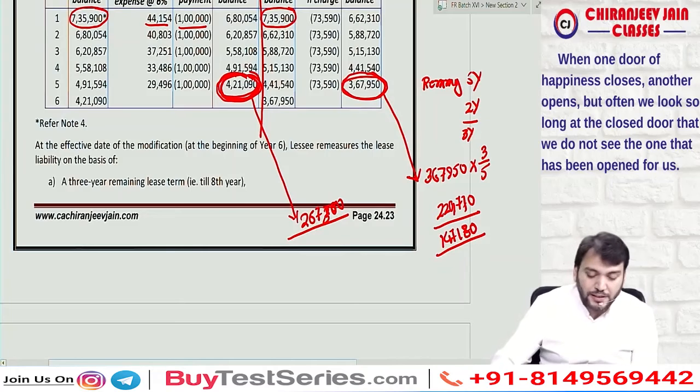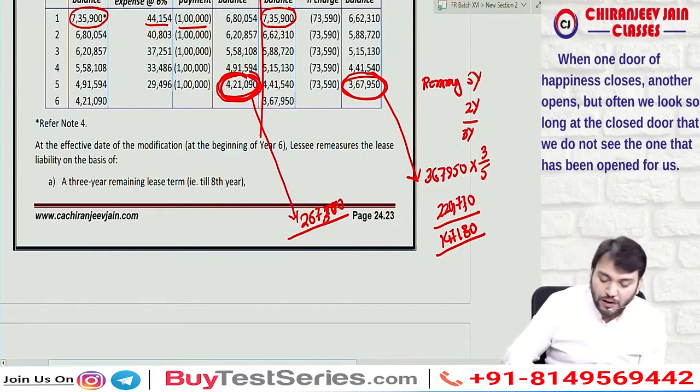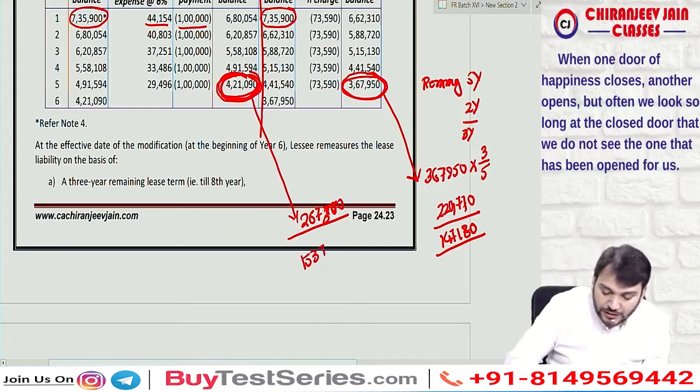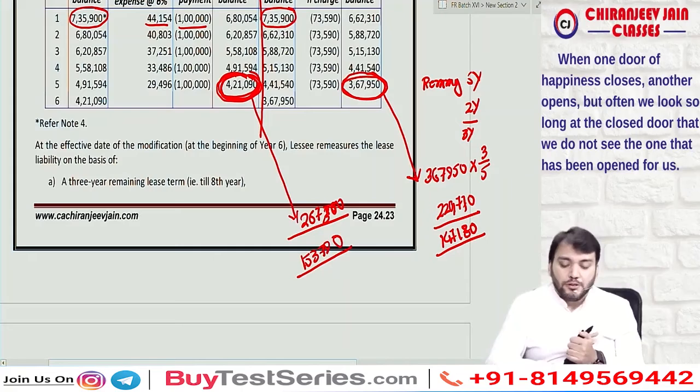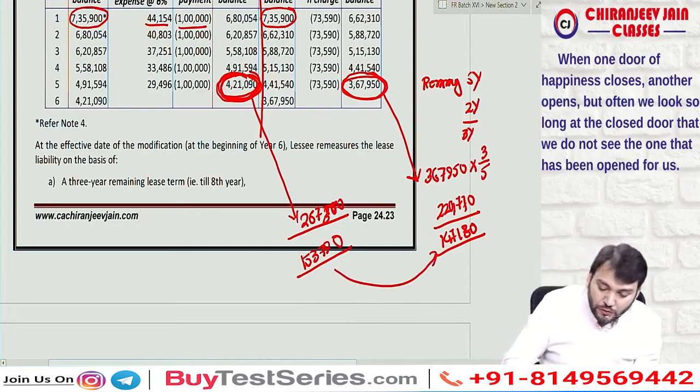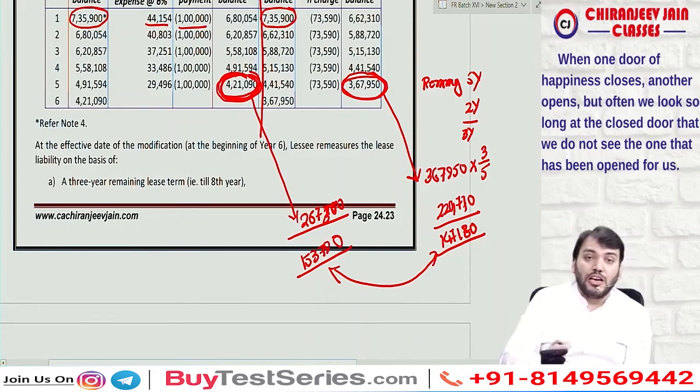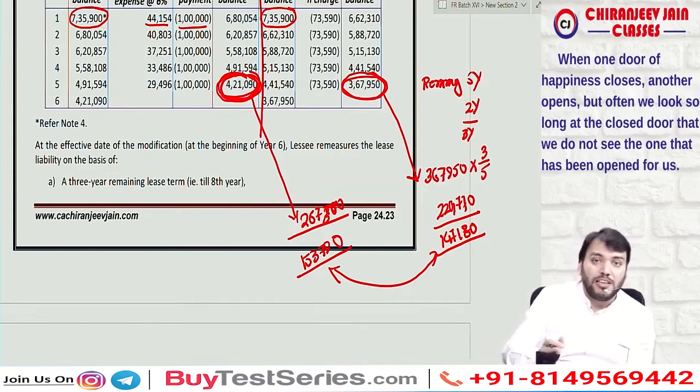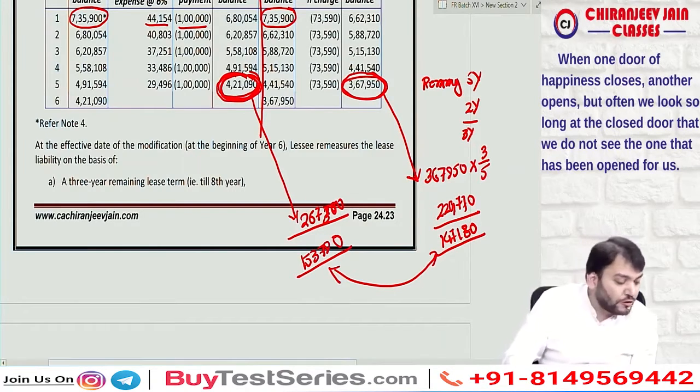It is 4,21,090 minus 2,67,300, which is equal to 1,53,790. So can you see the difference between these two will be the gain or loss on the partial termination of the lease contract.